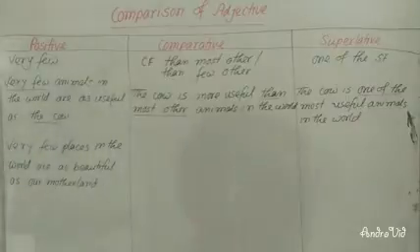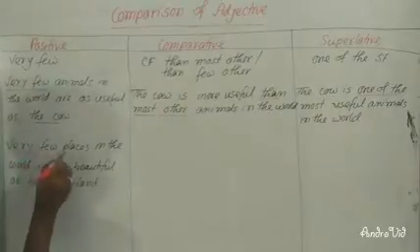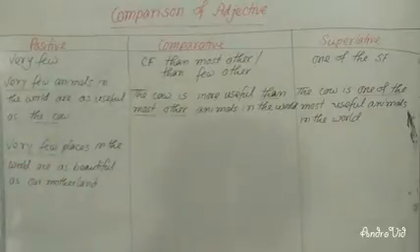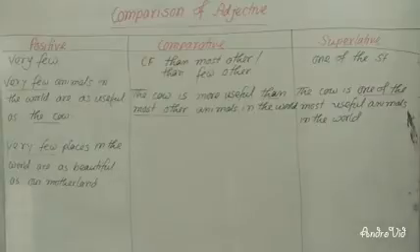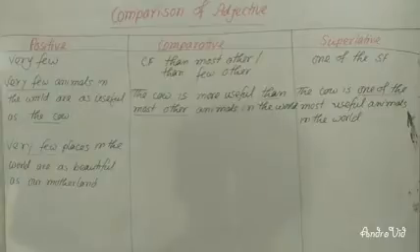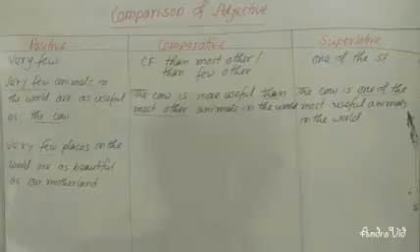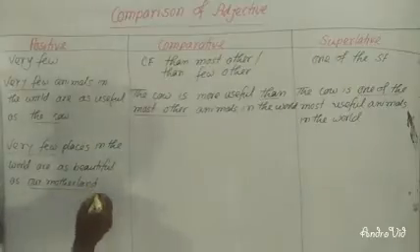Very few places in the world. You can see here very few, and after very few I have written here the plural form of noun. Very few places in the world are as beautiful as our motherland. So at the time of changing to comparative, you will have to use our motherland at first.